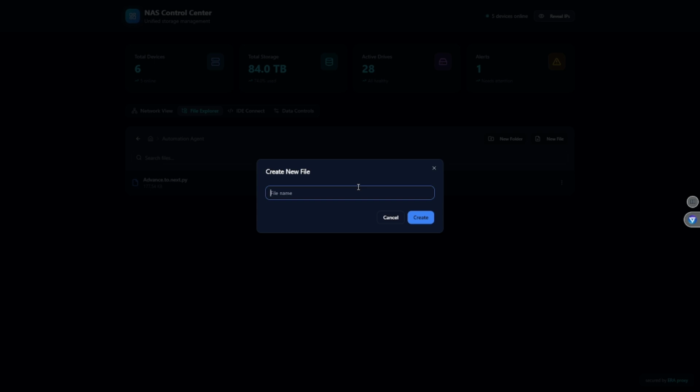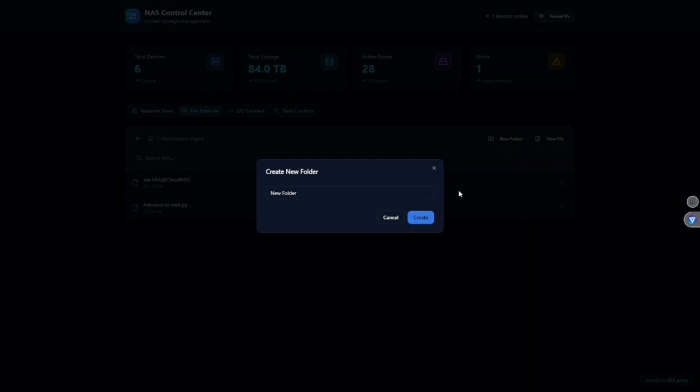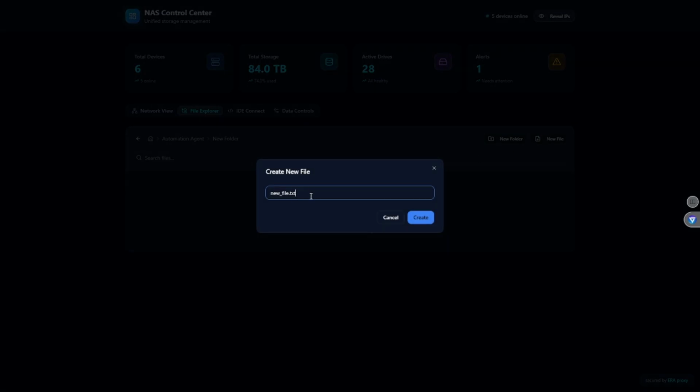Let's do an SSH error at cloud NAS. Great. Okay, then green, blue. Okay, we can put another folder in here for the connections, and then in here we can put authentication.